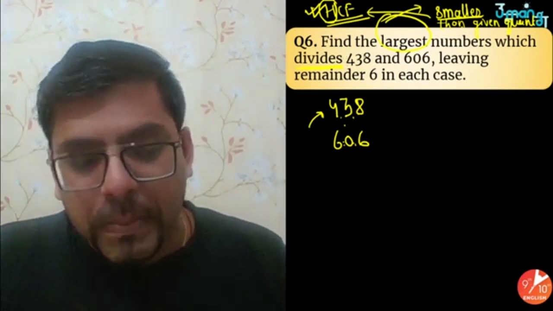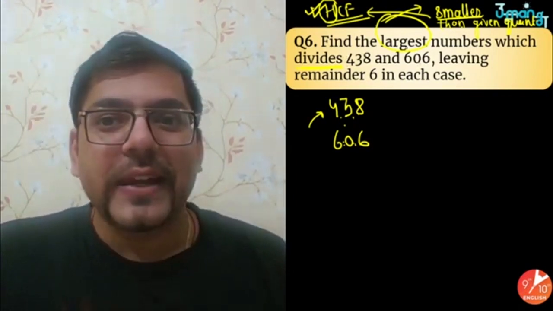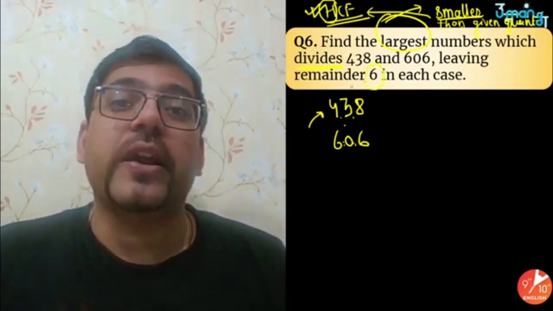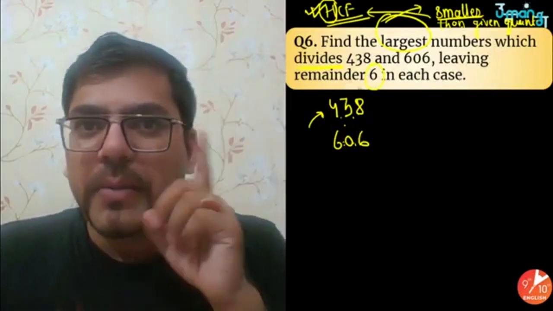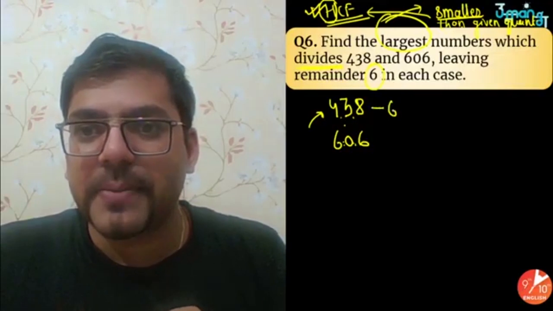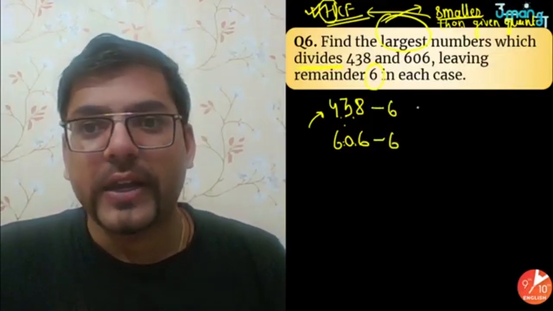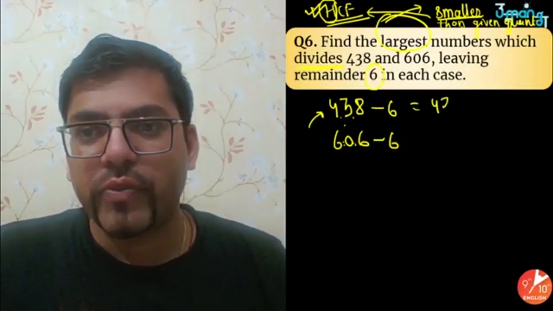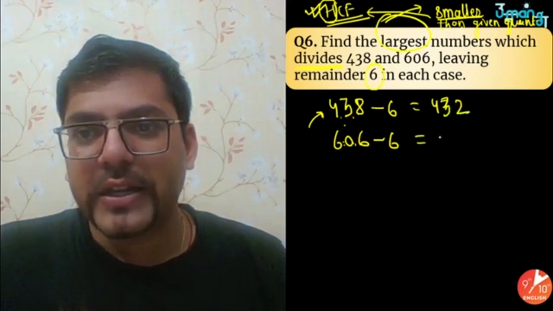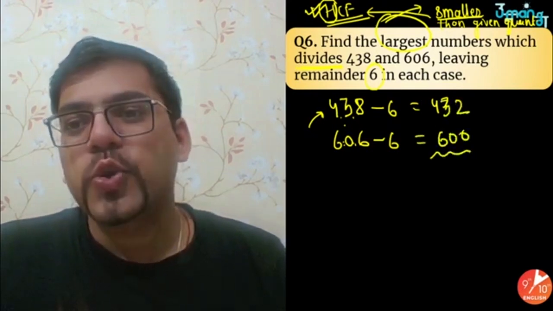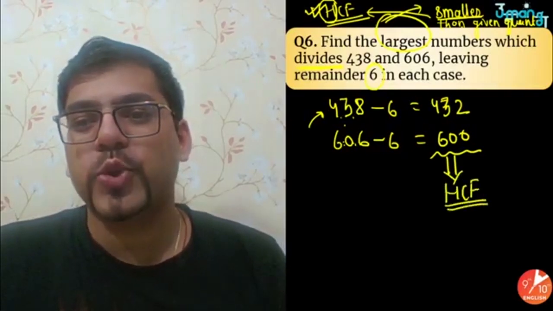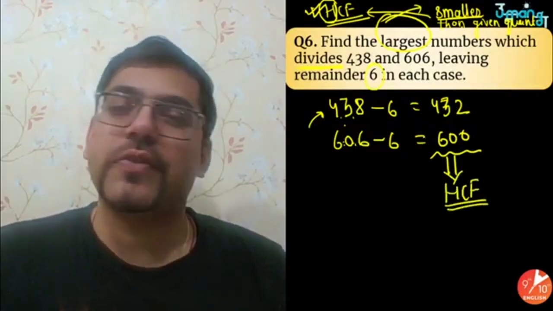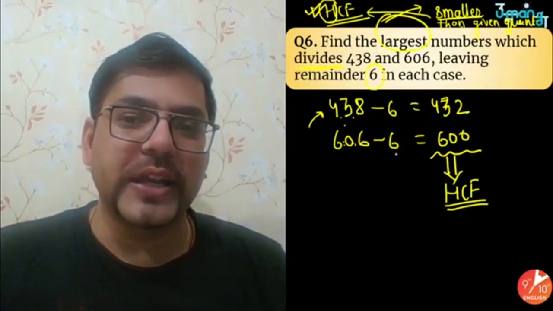Understood? But the problem is that here the question says you have to get a remainder 6. So only one simple trick: if the remainder is 6 in both cases, just subtract 6 from each. If you subtract here, you will get 432, and here you will get 600. Now you should find the HCF of these two numbers. You'll get the answer, damn sure. So try getting the HCF of these two numbers.